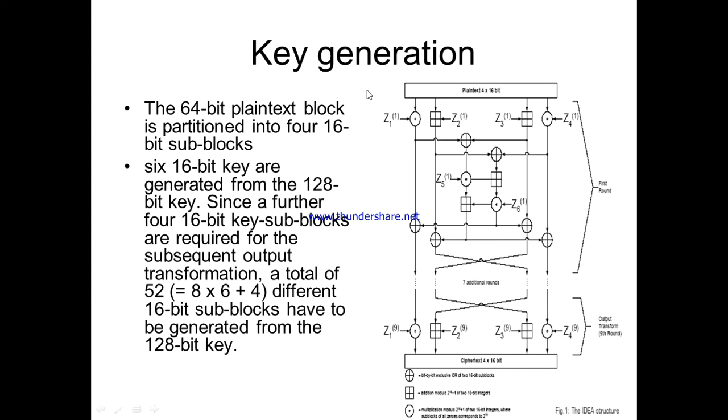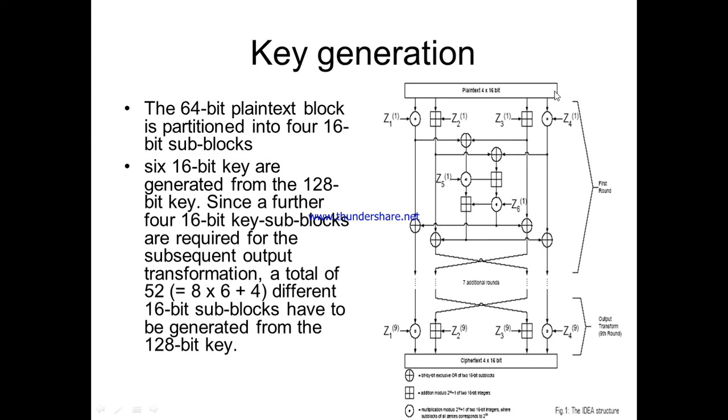Clear? So coming to the keys we discussed, we are going to have 52 sub key blocks, and coming to the plain text, the plain text is 64-bit. So that 64-bit plain text is divided into 4 parts. Okay, so each part is 16-bit. So the first 16 bits here, next 16 bits for Z2, next 16 bits for Z3, next 16 bits for Z4. So here multiplication will be performed, here addition will be performed, here again addition, here multiplication.